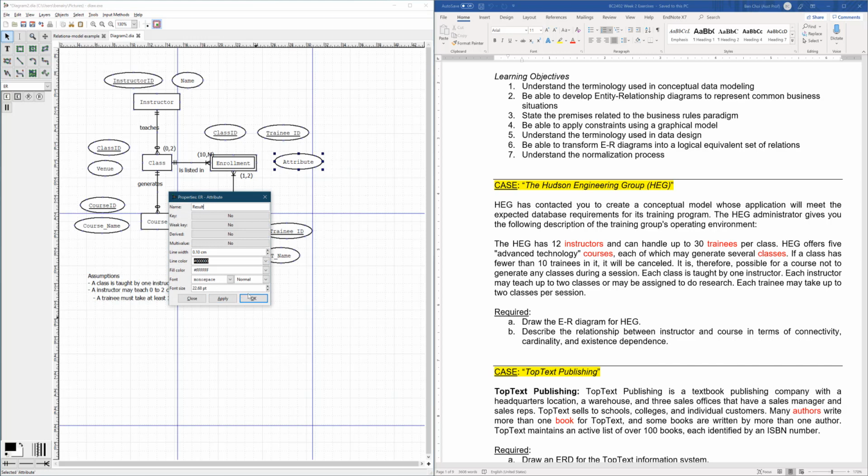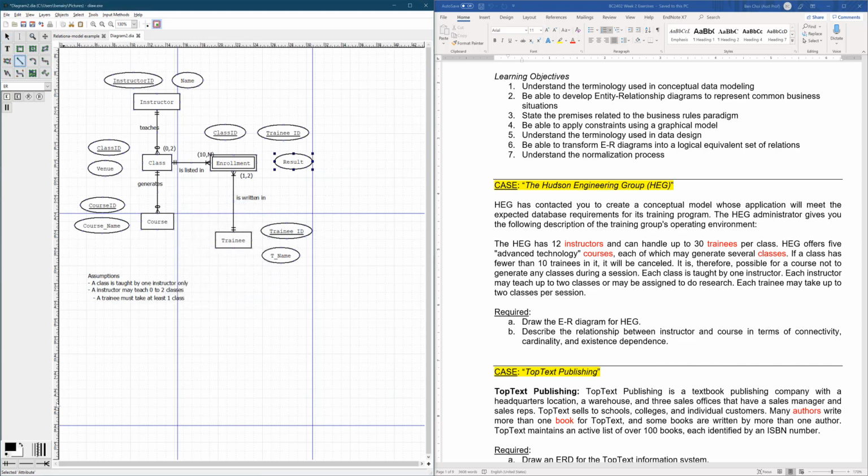Okay, then we can actually draw all these attributes to their respective entity. So we have this, we have name, we have class ID, oops, class ID here, we have a venue for the class, we have a course ID for a course, we have a course name for a course, we have trainee ID for a trainee, we have trainee name for a trainee, we have results on the enrollment, we have trainee ID as part of the primary key, and we have class ID as the remaining part of the enrollment. So this will be a suggested solution for the Hudson engineering group.